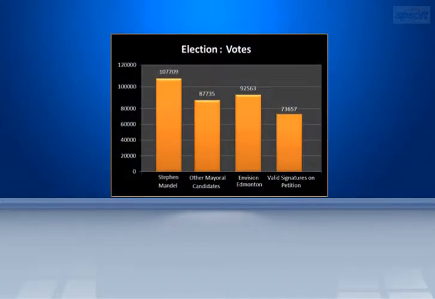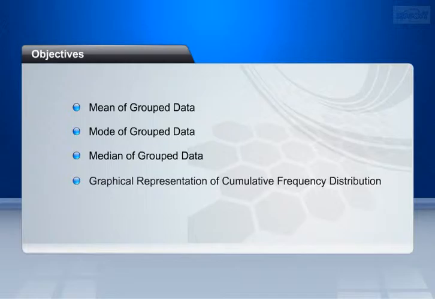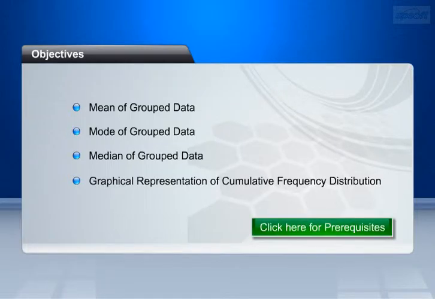We shall now learn about statistics. At the end of this chapter, you will be able to understand and find the mean of group data, mode of group data, median of group data, and graphical representation of cumulative frequency distribution.